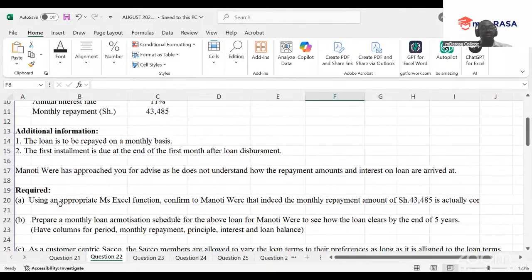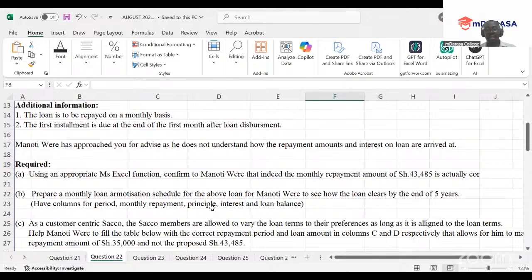Manoti Were has approached you for advice as he does not understand how the repayment amounts and interest on the loan are arrived at. Now, that's where we normally tend to come in, right? The beauty part of accounts. So we are supposed to advise Were in regard to the loan component.